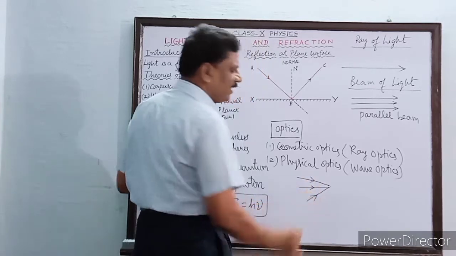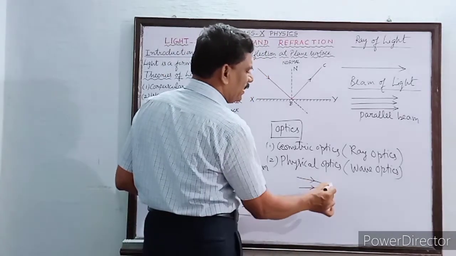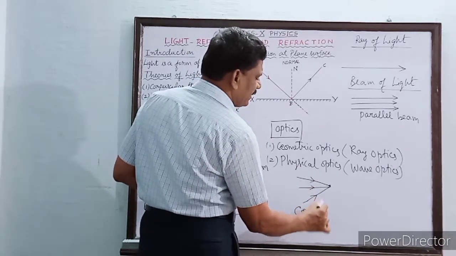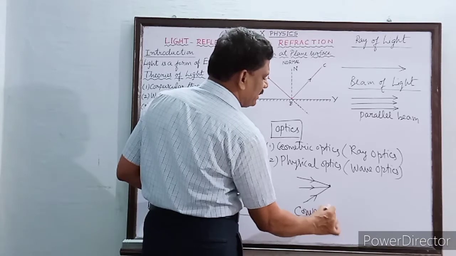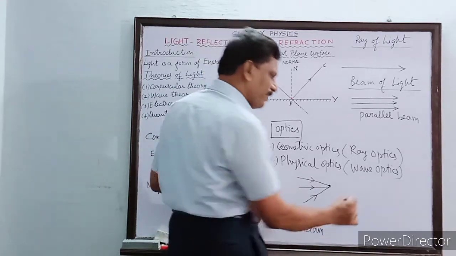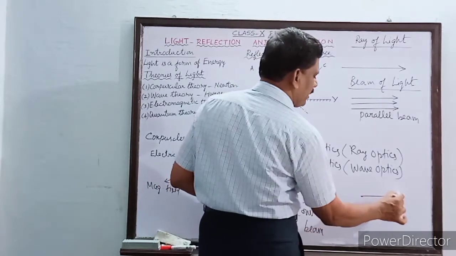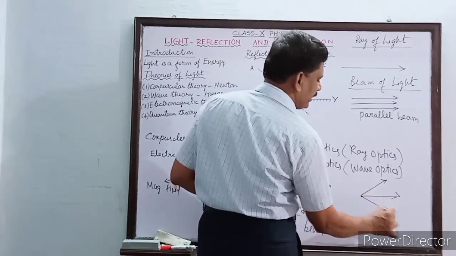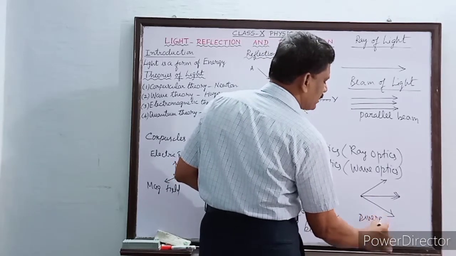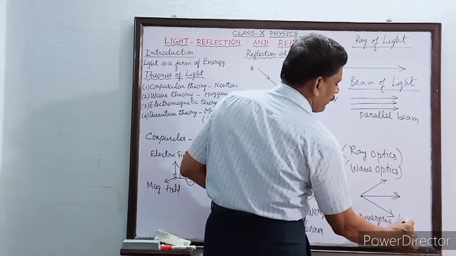Such rays are called converging rays, and such a beam is called a converging beam. Suppose from a point, different rays are going away from each other. This beam is called a diverging beam.